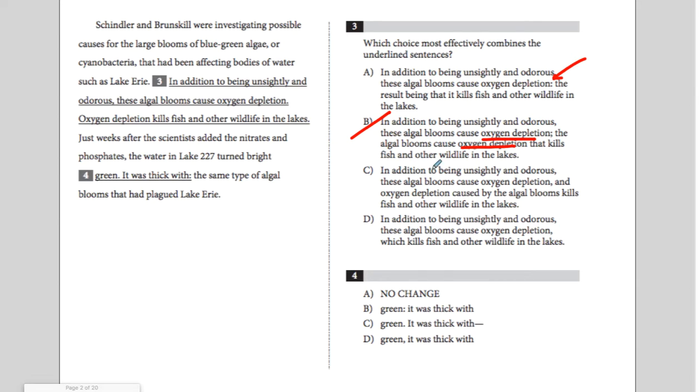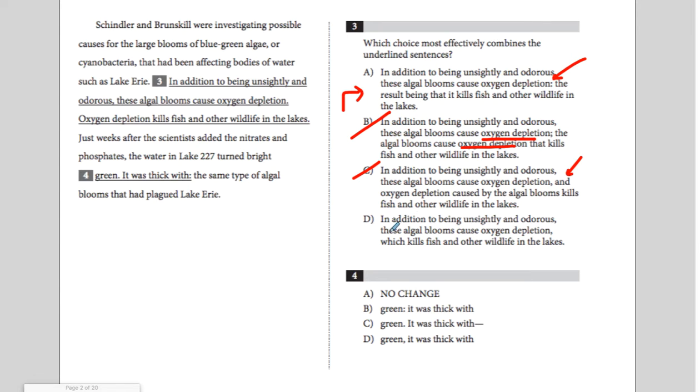Okay, keep going. In addition to being unsightly and odorous, these algae blooms cause oxygen depletion, comma, and oxygen depletion caused by the algae blooms kills fish and other wildlife in the lakes. The word "and" is not needed, so that one would be out. Okay, and let's just make sure that we understand. In the first one, we added "the result being." So I'm not really fond of it, but it does actually work.